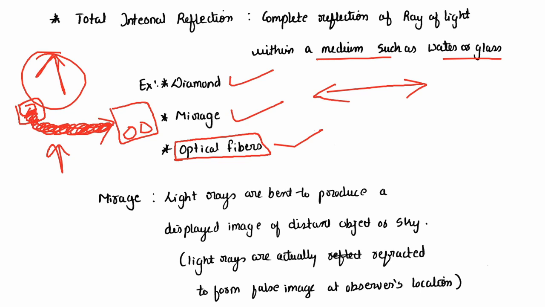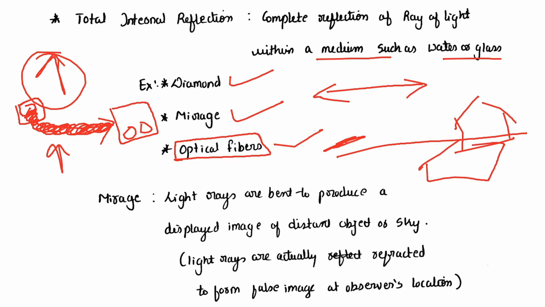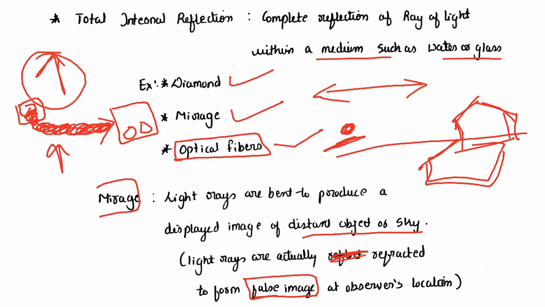Now mirage, what is mirage? Light rays are bent to produce the displayed image. For example, if this is the desert and here is one image, when you observe it from far, you feel that there is a reflection of this image on the desert. That is called a mirage. That is, light rays are bent to produce a displayed image of a distant object or sky. Light rays are actually refracted to form a false image at the observer's location. For example, if this is the observer and this is the object, then the light waves make a false image of that. That is mirage. The phenomenon involved in mirage is total internal reflection.